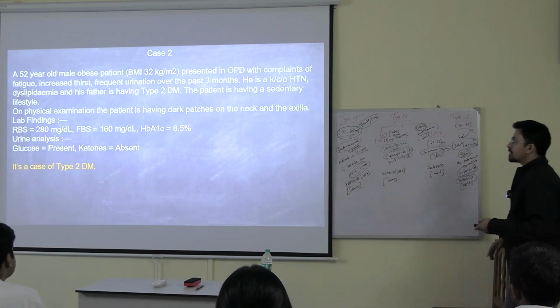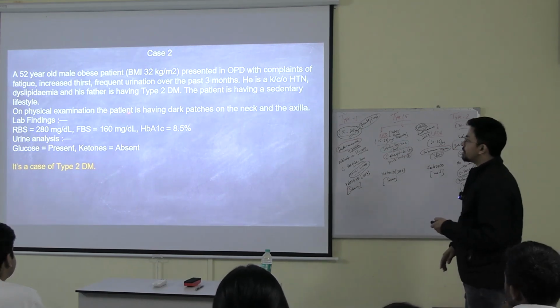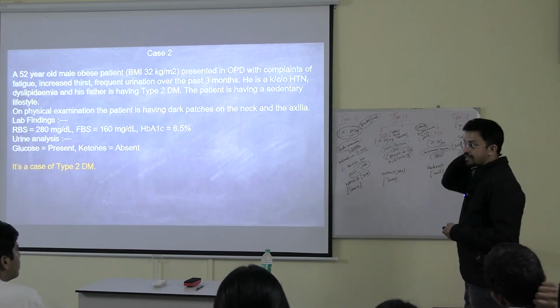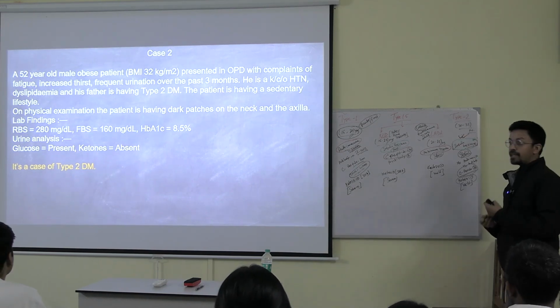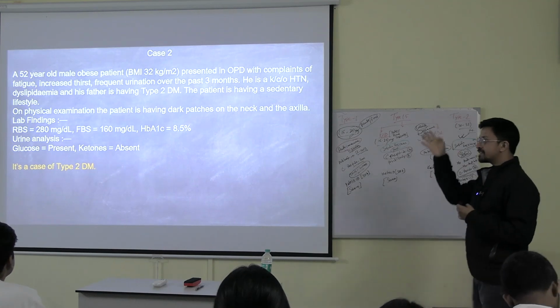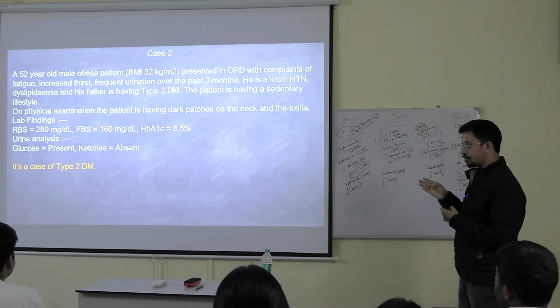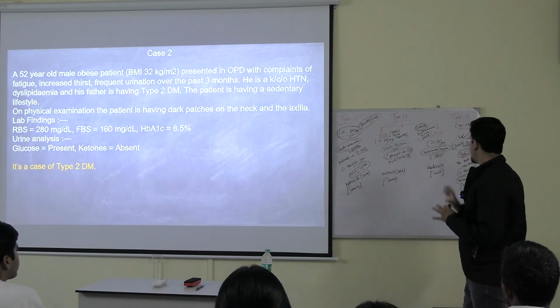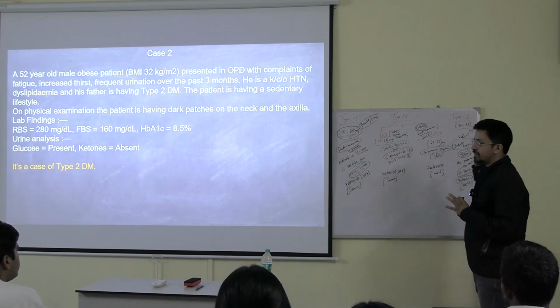Now, on physical examination the patient has dark patches on the neck and the axilla, that is acanthosis nigricans, a sign of metabolic syndrome. So all the things are given to you one after another, telling you that it is more likely type 2, more likely type 2. But still we have a doubt whether it is autoimmune or this.